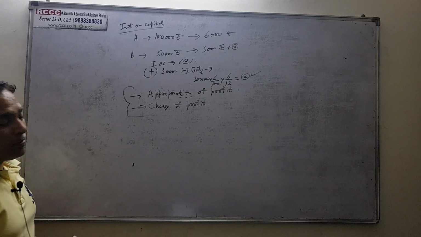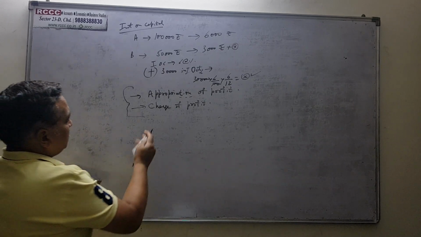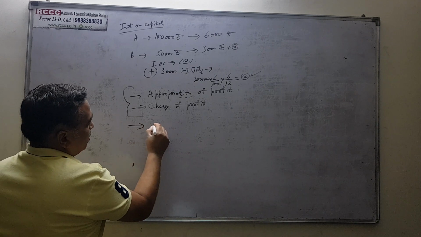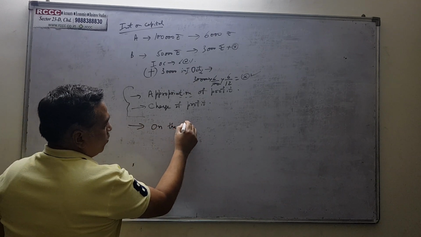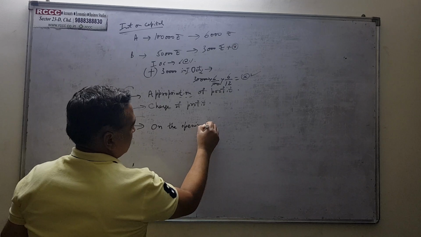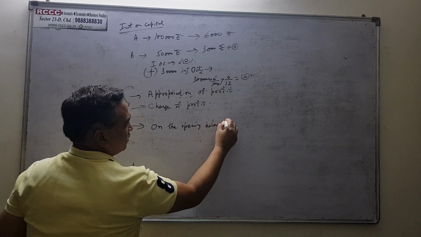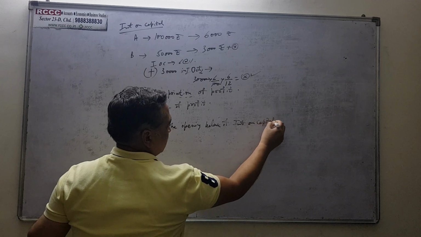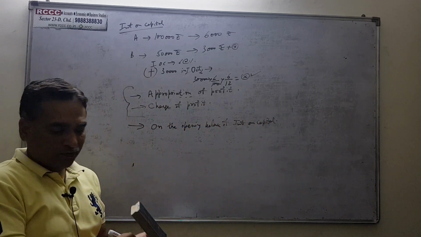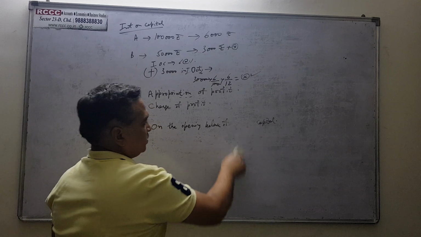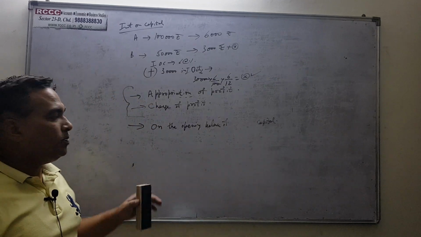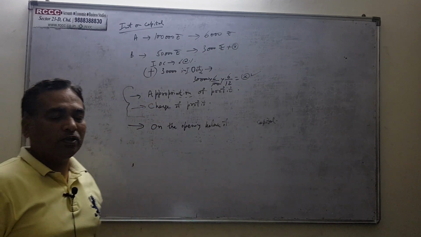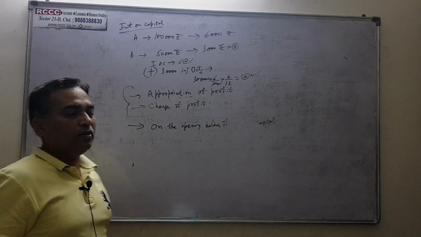Now interest on capital is to be given on the opening balance of capital. So it will be given on the opening balance of capital. Now what do you mean by this opening balance of capital?